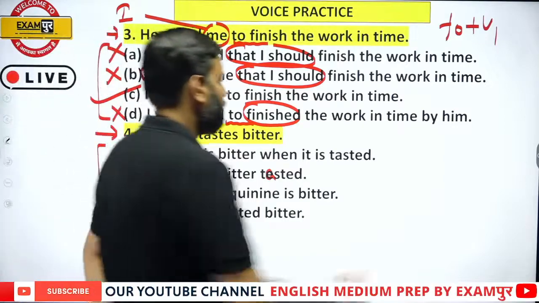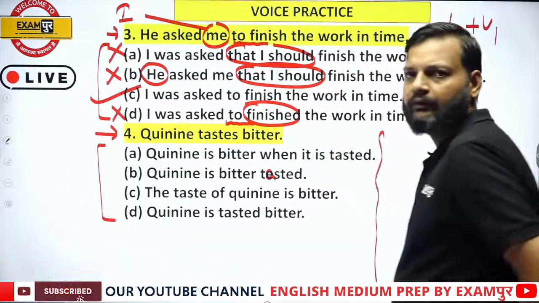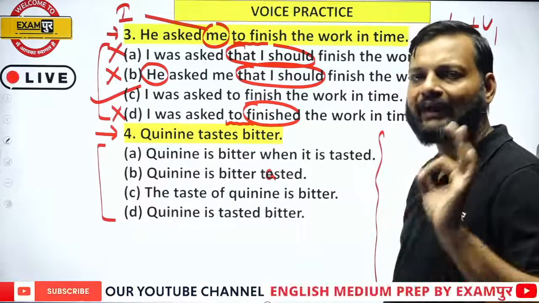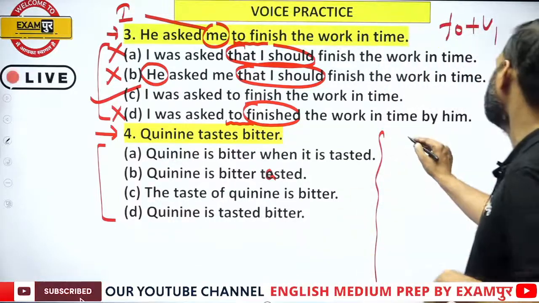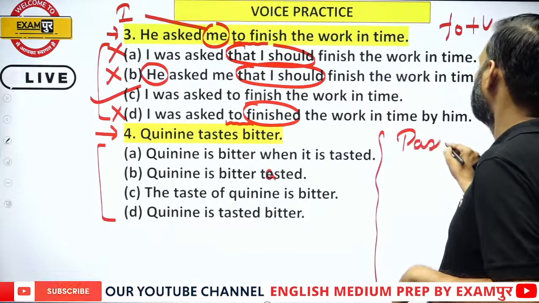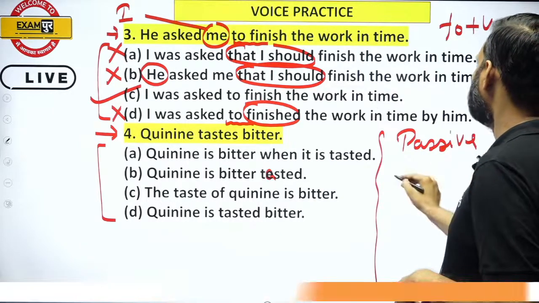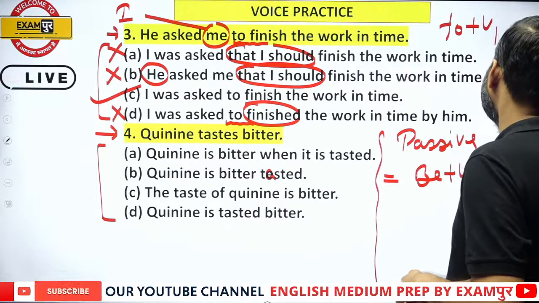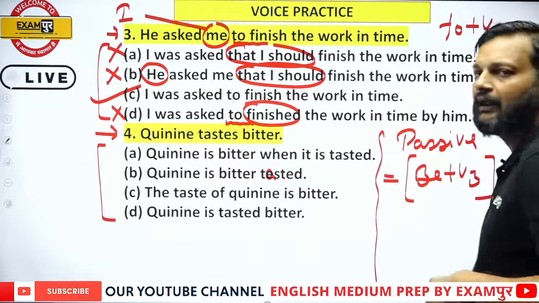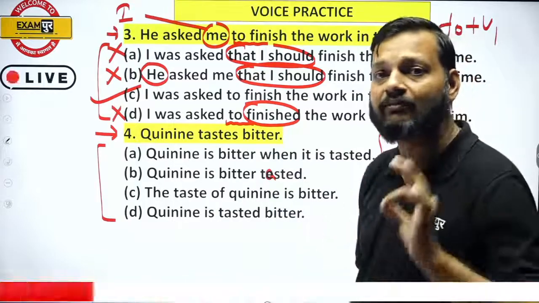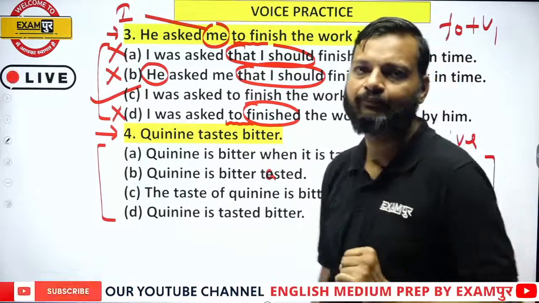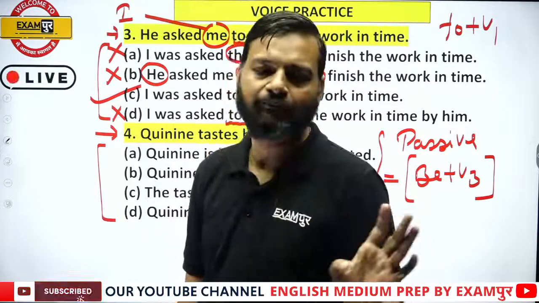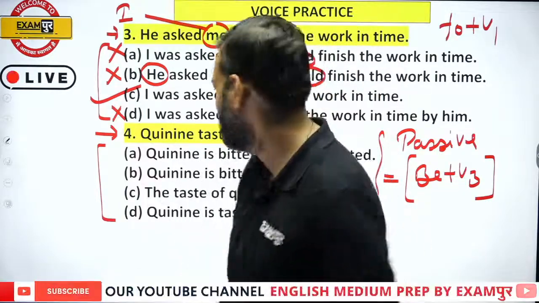Always remember one thing while solving active and passive voice: passive means be plus third form. A passive sentence must have be plus third form. If a sentence does not have be plus third form in any form, it is not passive, right?